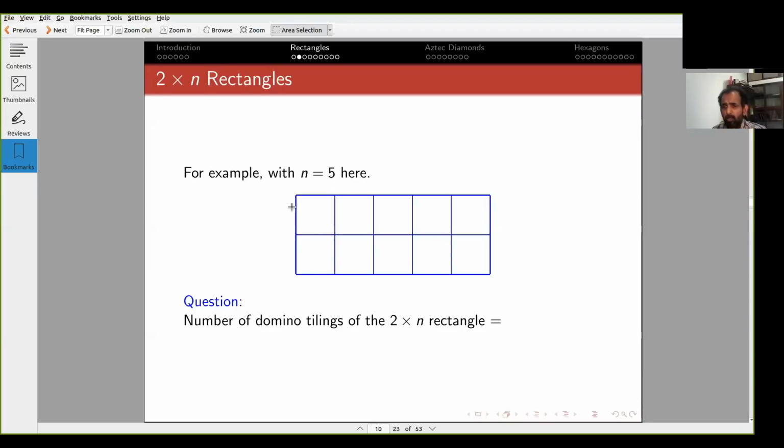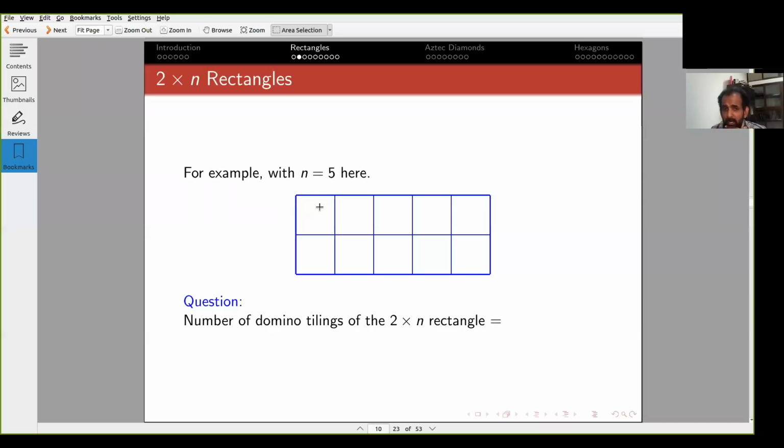Suppose I want to tile the 2 by n rectangle. Every cell here must be tiled, right? Well, that's the definition of a tiling. It must be part of a domino. So look at this first cell, top left cell. It's either part of a horizontal domino or a vertical domino. So suppose it's part of a vertical domino, then what remains is a 2 by n minus 1 rectangle. And then you can tile it in whatever way you like. And when you add this extra tiling, you will obtain a tiling of the 2 by n.